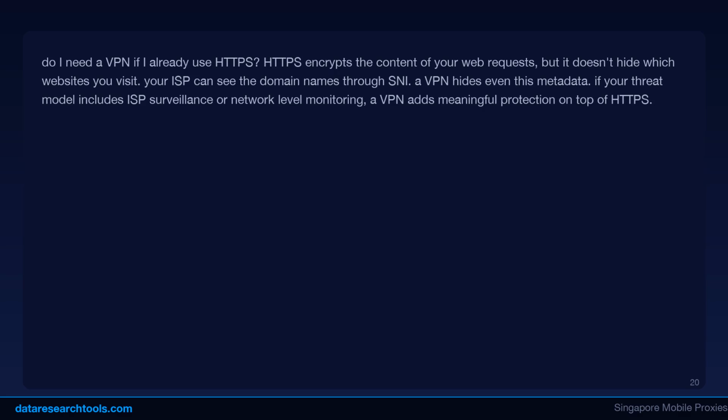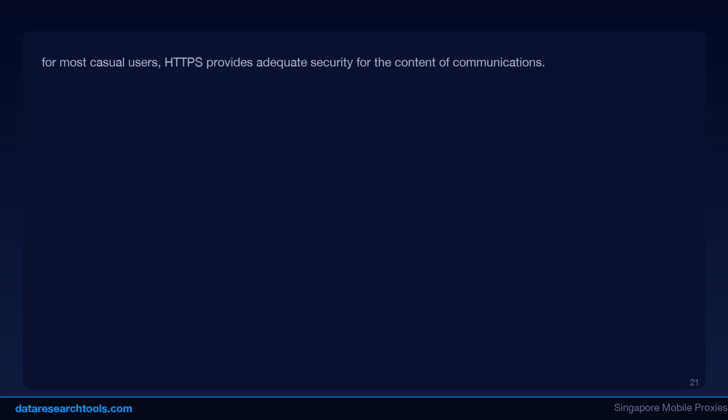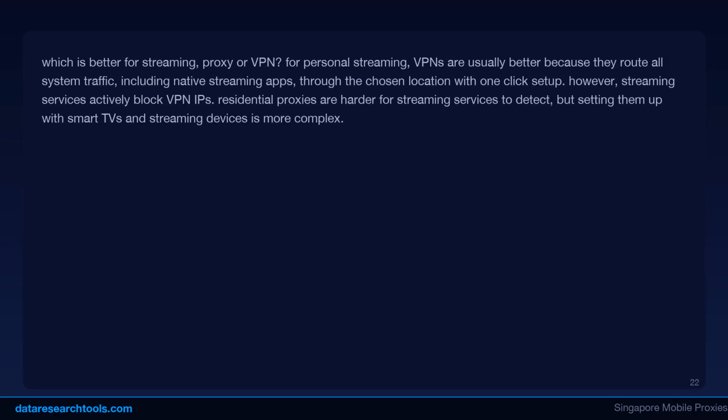Can a proxy replace a VPN for privacy? No, proxies only mask your IP address for specific applications and don't encrypt traffic. A proxy operator can see all unencrypted data passing through. VPNs encrypt all traffic from your device, protecting against ISP monitoring, network attacks, and packet inspection. For privacy, a VPN is essential. For specific tasks like scraping or multi-accounting, proxies are the better tool.